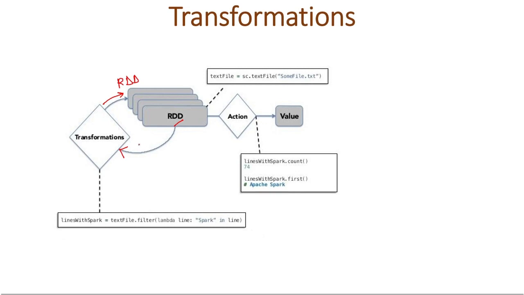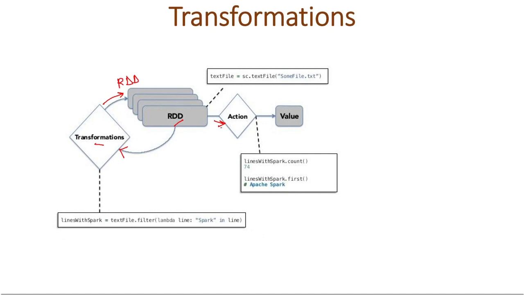Now here's the catch. As we have already covered, transformation is lazy in nature. So it does not create the RDD on the fly. It just checks the syntax. Whenever you apply a transformation, it will just check the syntax, but it will not generate a new RDD. It will generate it when you apply an action on that.